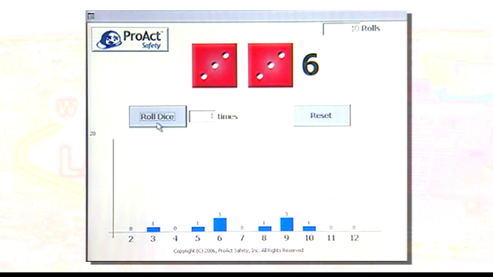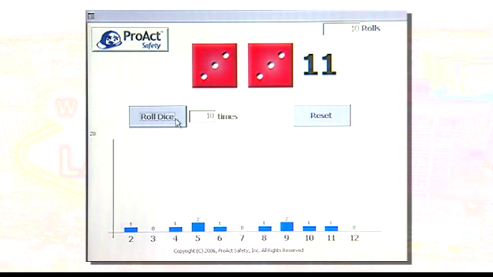Now, what if someone else came along and rolled 10 times? Will their rolls look like mine? Will they match each time that we do this? Let's try it again. And this time we'll speed it up and we'll have the computer roll all 10 times at once. Doesn't look the same, does it?